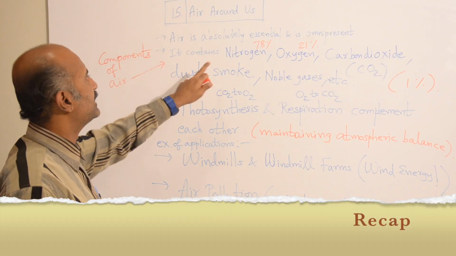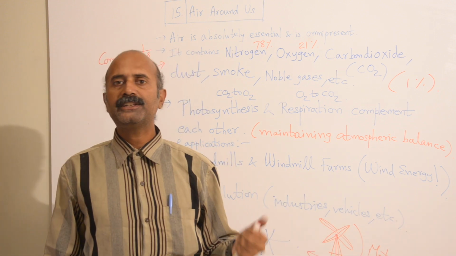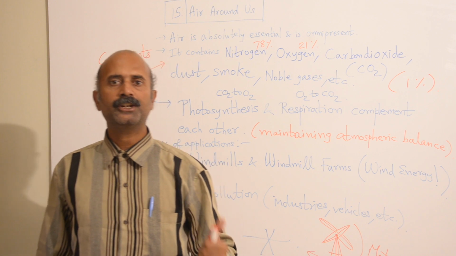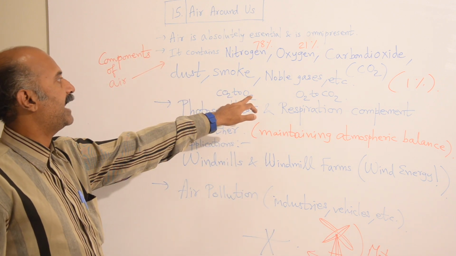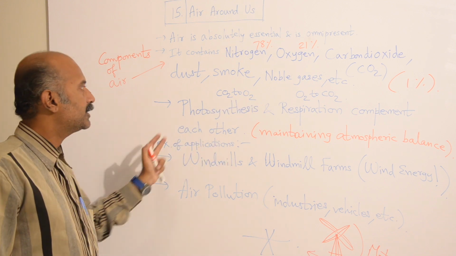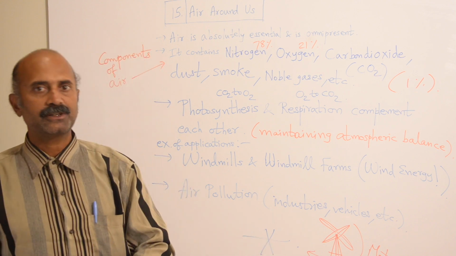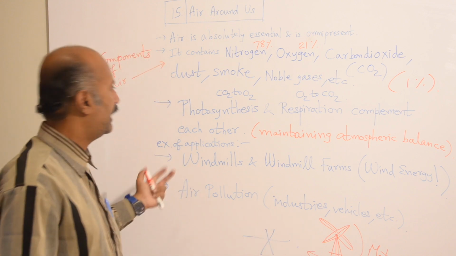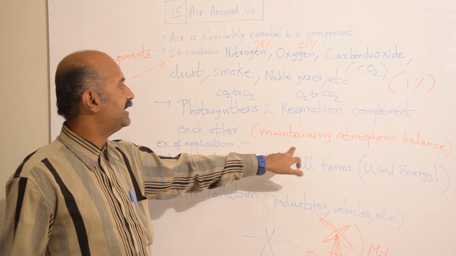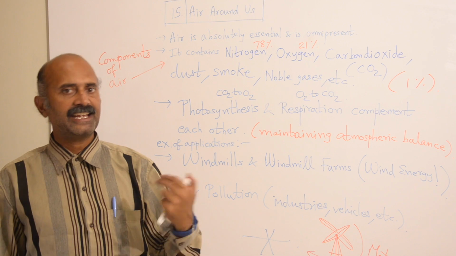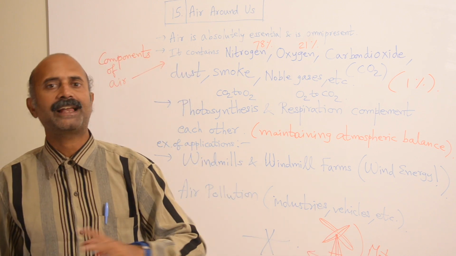So what is air? Air is absolutely essential and it's omnipresent. It's present everywhere. And what are the major components of air? It contains nitrogen, oxygen, carbon dioxide, dust, smoke, noble gases, etc. Then photosynthesis and respiration perfectly complement each other. That's why plants need animals, animals need plants, and we should be helpful to each other. Plants and animals help maintain the atmospheric balance. Plants take in carbon dioxide and give out oxygen. Animals take in oxygen and give out carbon dioxide. They perfectly balance each other.